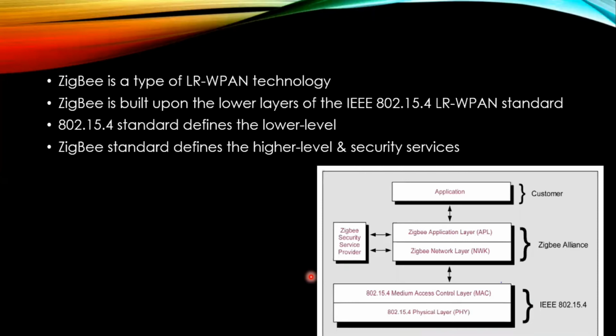Data frame is used to store all data sent. Acknowledgement frame is used to confirm that it has successfully received the data that has just passed. And MAC command frame is used to set up and configure the client. The second is the physical layer that consists of a 32-bit preamble, which serves to synchronize the system. Start of frame has a size of 8 bits, which serves as a marker of the end of the preamble.